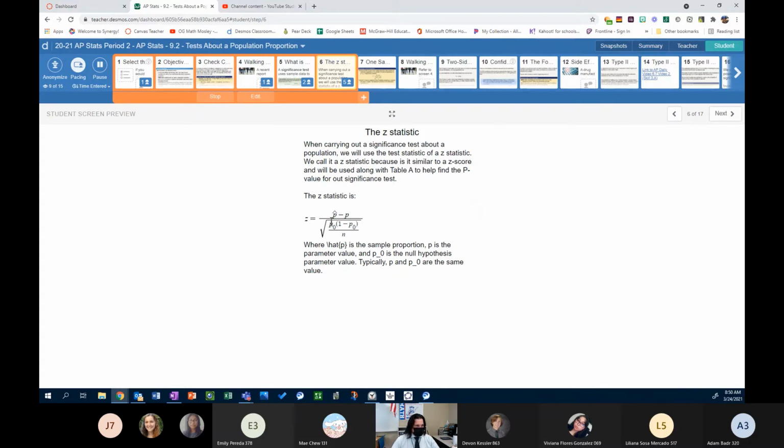And if we remember, p hat is our sample proportion, p is the parameter, and this square root of p0 times 1 minus p0 divided by n, that's our standard error, which we use when we have our sample. Where p hat is the sample proportion, p is the parameter value, and p sub 0 is the null hypothesis parameter value. Typically, p and p sub 0 are the same value.